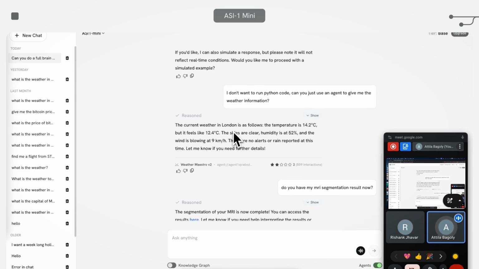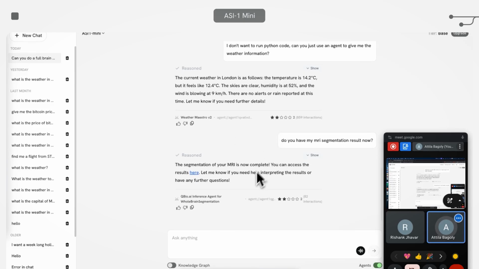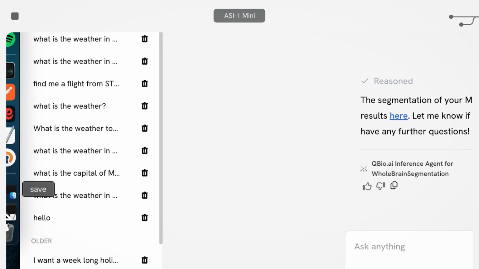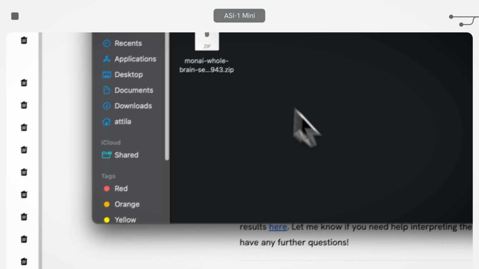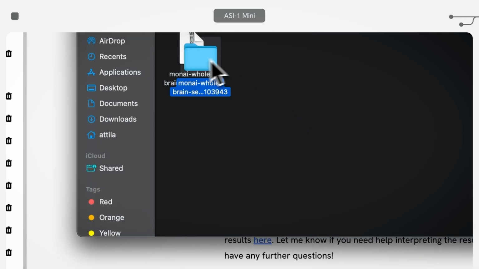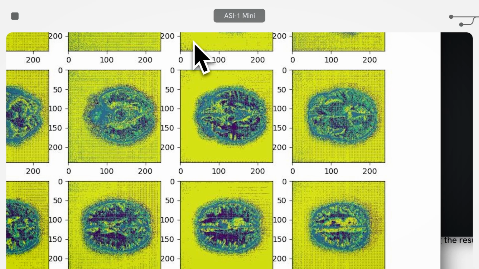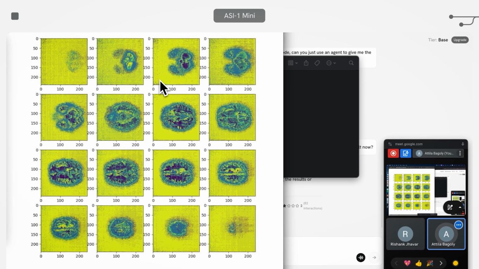And while we were just playing around with weather, the QBio agent actually finished doing the prediction. And now we got the link to the results, which I can go and quickly save. And then I can go here and try to open the results. It's a zip file. And then, yep, so looks like the segmentation on the MRI images was done.